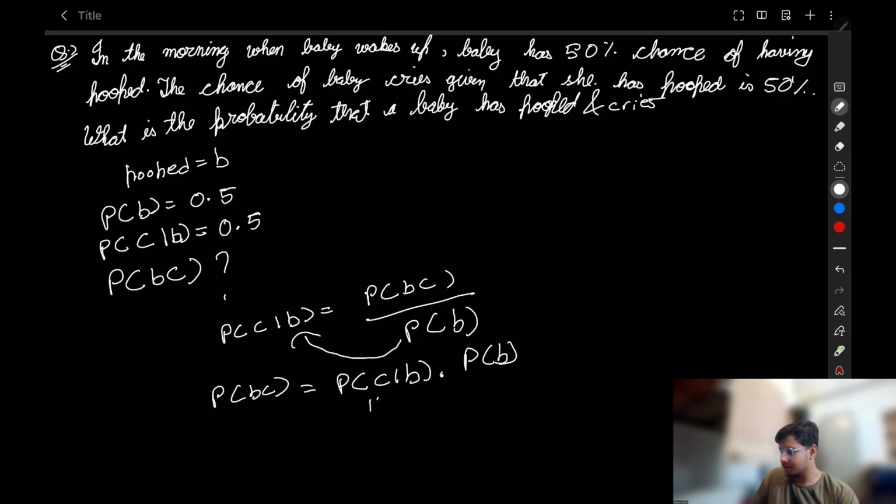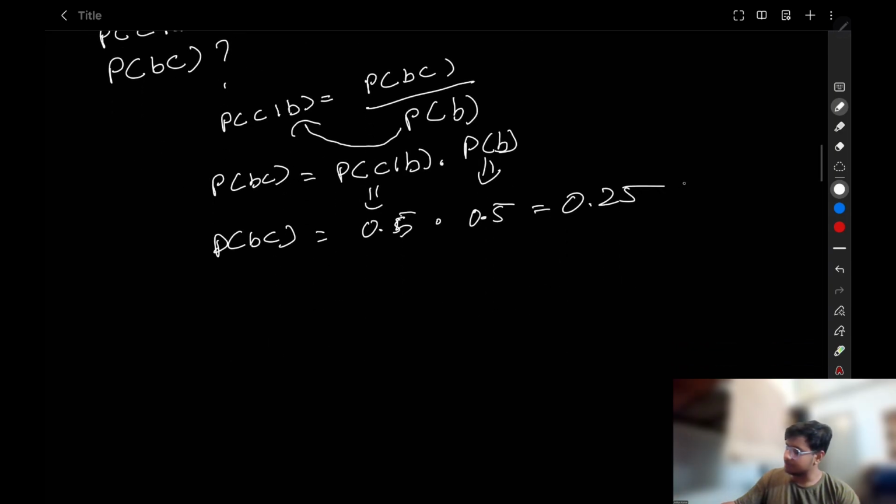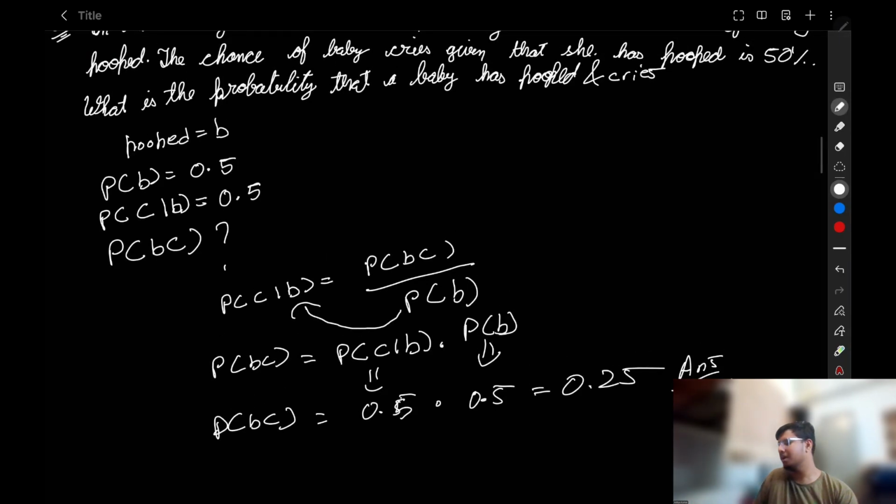Yes, it is 0.5. Do we know the probability of B? It is 0.5. Then what is the probability of BC? I think you are capable to answer this question. It is 0.25. So this is our answer: the probability that baby has pooped and cried, both of them, is 0.25.